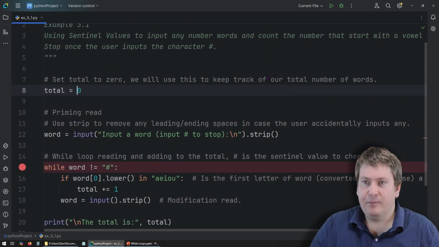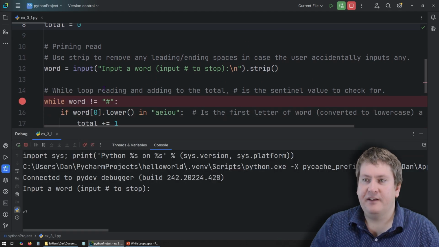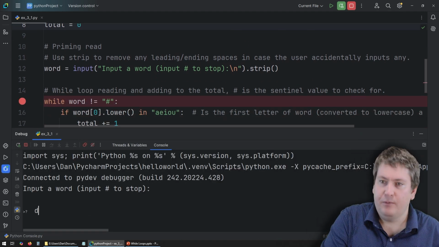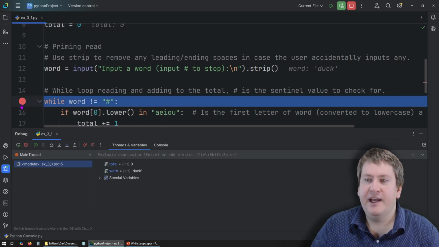Okay, we're going to set a breakpoint right here at the start of the loop, and we can run this in debug mode to see how it works. So again, it's asking us for input. This is the priming read. Put in duck again. And we've made it to the breakpoint, and it paused.